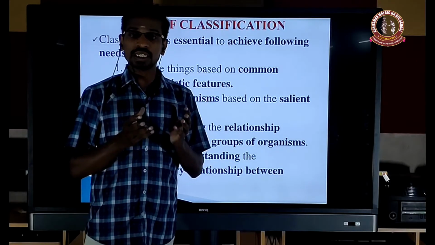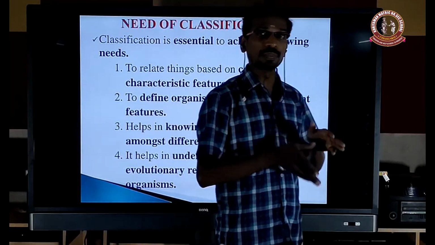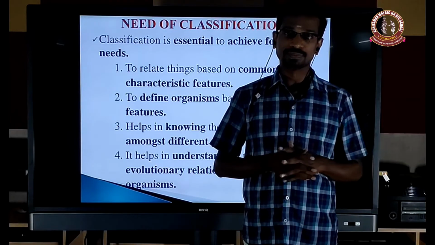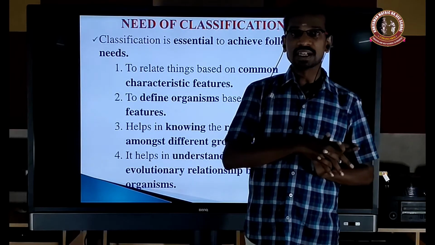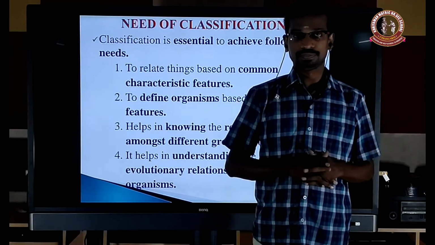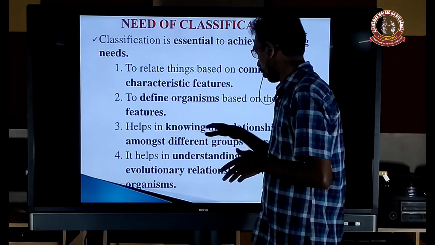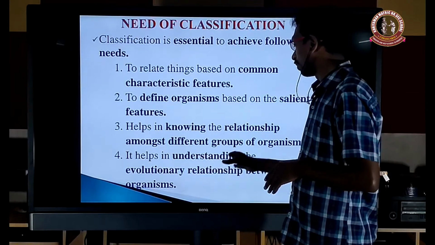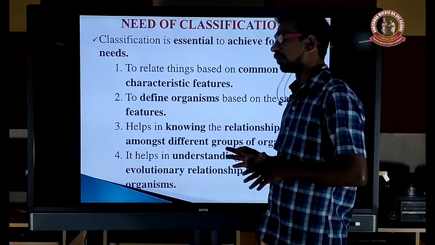Even the insectivorous plant can prepare food material, but due to nitrogen deficiency, it will be modified. For the nitrogen content, it depends on the insect. Okay, so like that, knowing the relationship among different groups of organisms helps in understanding the evolutionary relationship between the organisms.